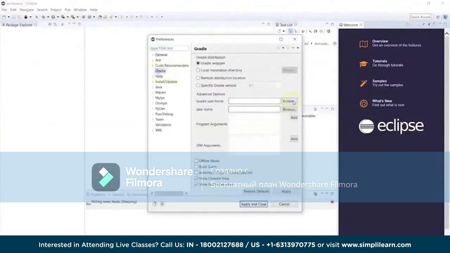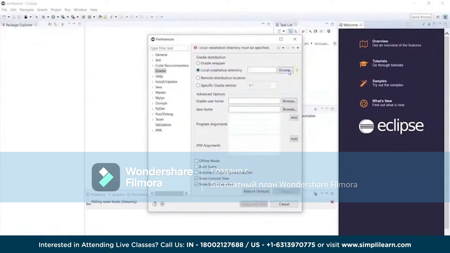Now the Gradle user home is what we need to use, right? If you want to go for the Gradle, you can go for local installation. So all these options you can use. If you go for the Gradle wrapper, then it will download Gradle locally and use the gradlew or gradlew.bat file. But if you already have an installation locally, you can prefer that also, right?